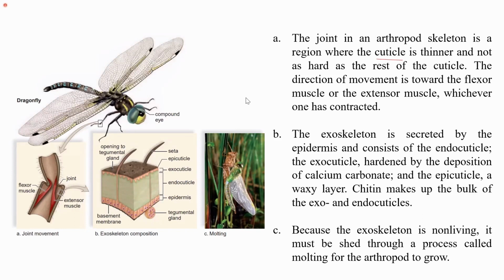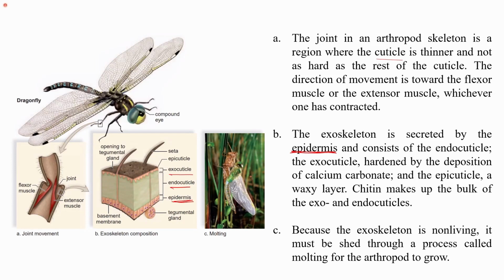In the B figure, you can see the exoskeleton composition. The exoskeleton is secreted by the epidermis. The outer layer, which is the epidermis, formed by the ectoderm, secretes the exoskeleton. And the exoskeleton consists of exocuticle and endocuticle.